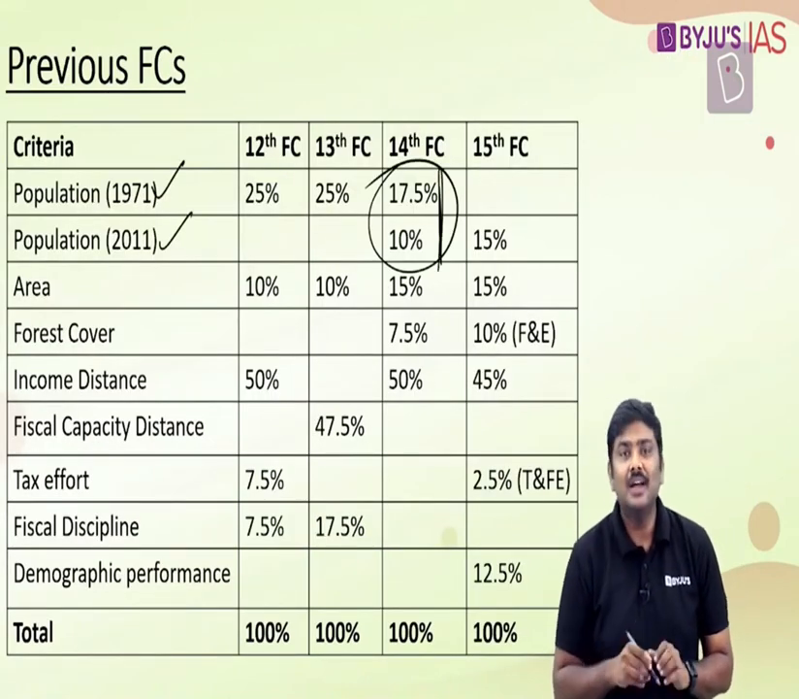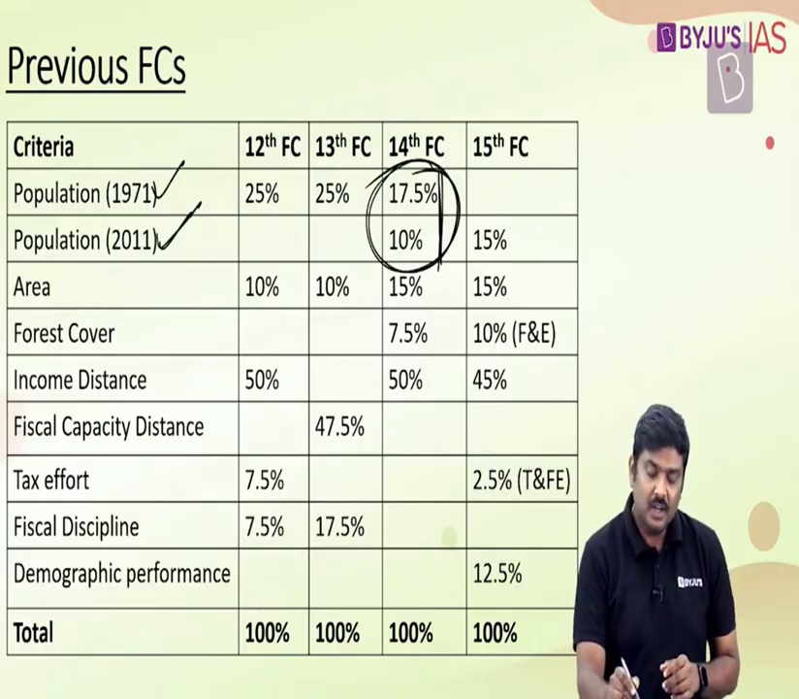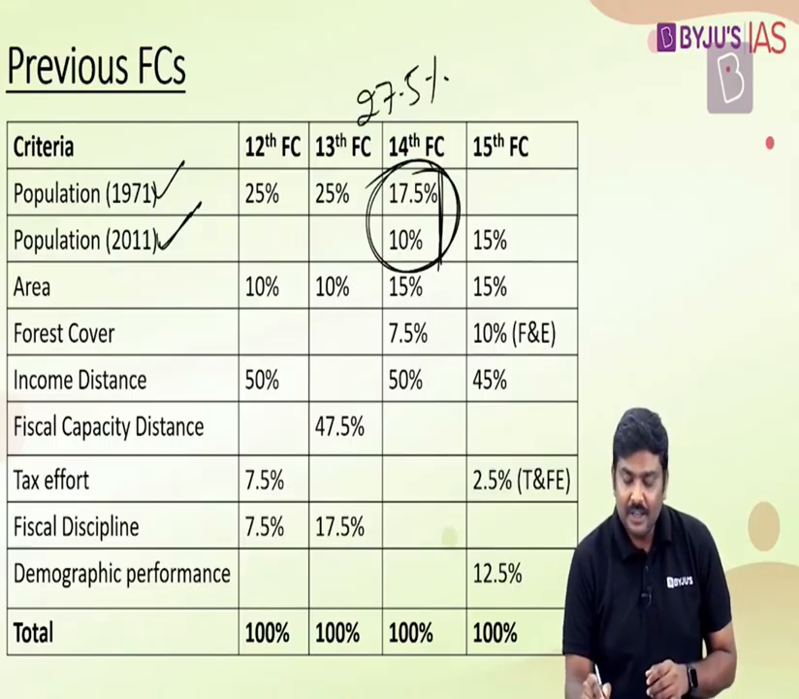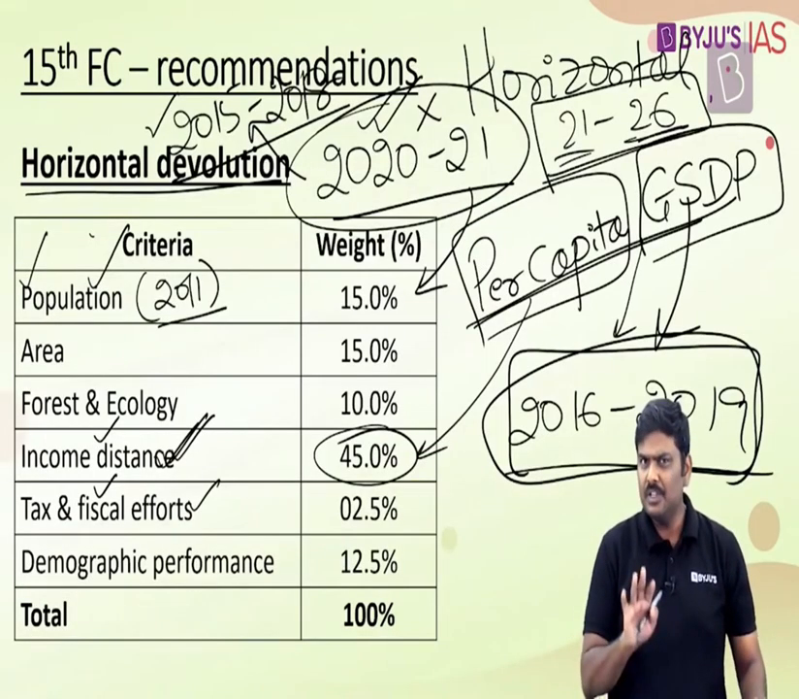For example, have a look at this. 14th Finance Commission had chosen the population of 1971 as well as the population of 2011, and the total weightage which was given was 27.5%. Whereas in case of 15th Finance Commission, this has been reduced to 15%. We'll come back to this particular table as of now.